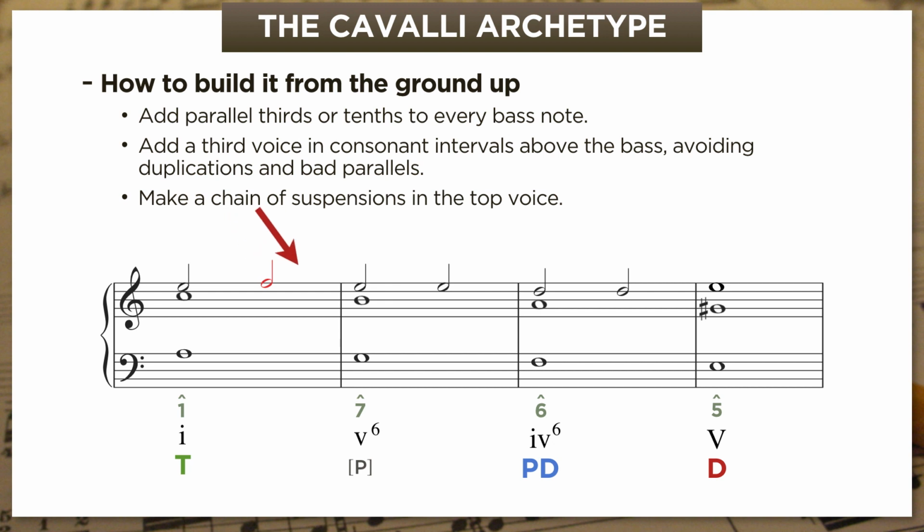But we're also going to move the next E up to F and tie it over from the bar before. And in this case, we're going to be on the same page as Cavalli, but for different reasons. We look at this and say, okay, that's a non-chord tone, a suspension, it has to resolve by step. Cavalli sees this and hears a dissonant seventh above the bass, F over G, and he also is going to want to resolve it by step, which of course he does.